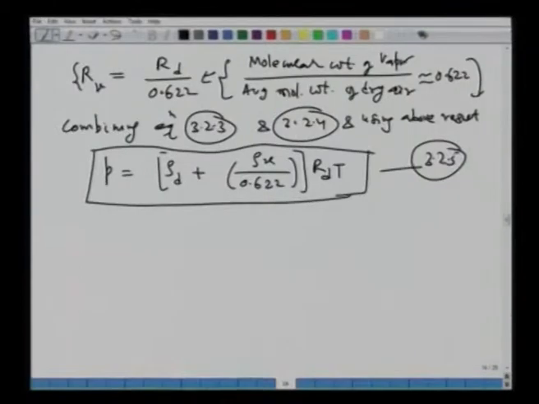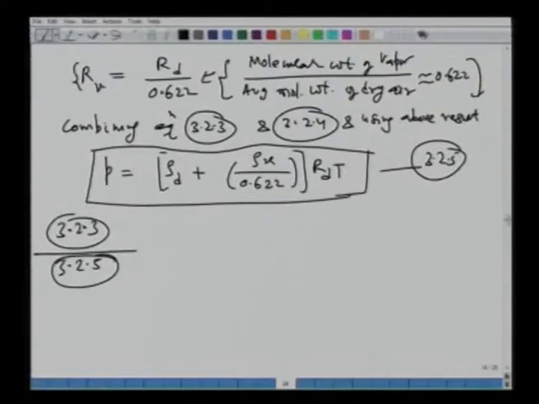Now, if you do 3.23 divided by 3.25, which we have just derived, we will actually not do all this mathematical or algebraic manipulation, but we are looking at the final results, which is nonetheless very important for us. A very important result is 0.622 E over P.